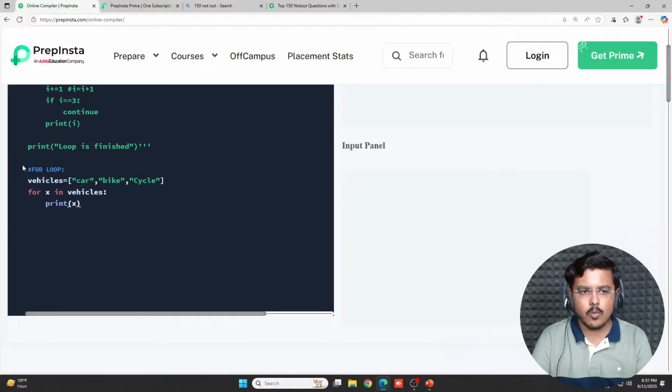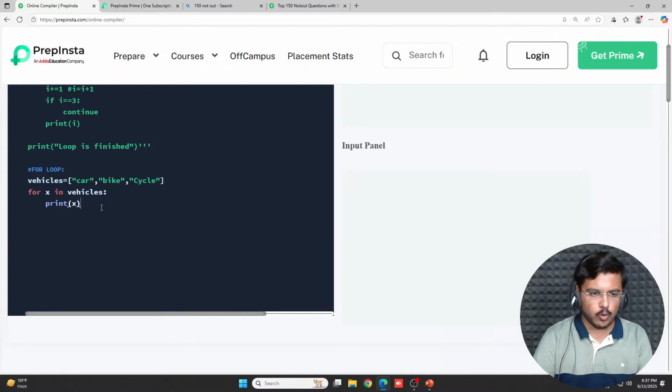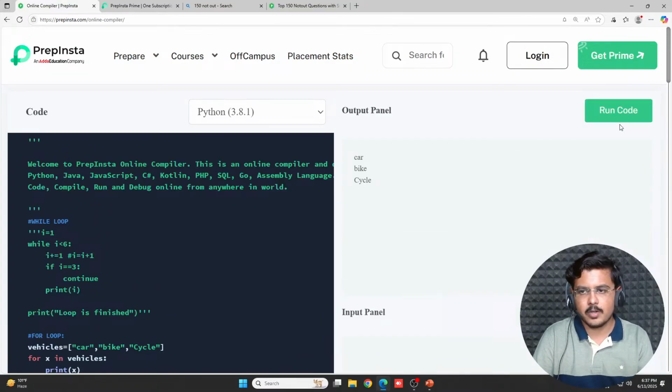So this is how the for loop works, but this is for a list. Generally this would not be the way you'll be using the for loop. So what would be that way? Let's understand that as well. For x in range, this is the range function that you will use. You would say for x in range 5, print I am so beautiful. Let's try and print it out. So it would print out 5 times.